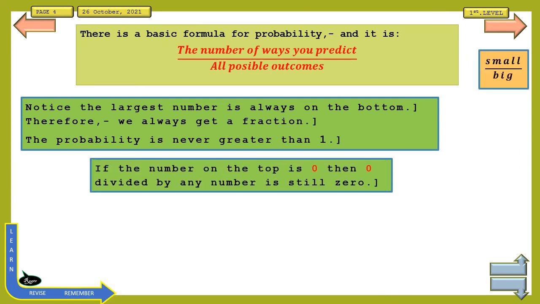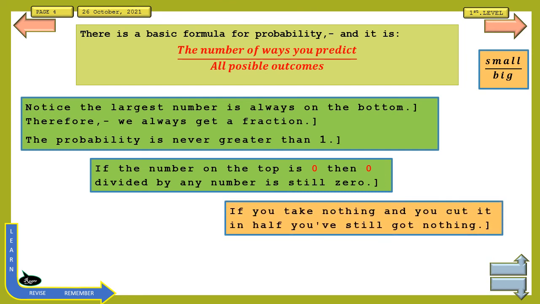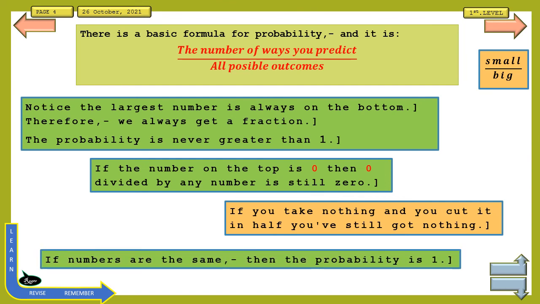If the number on the top is 0, then 0 divided by any number is still 0. If you take nothing and cut it in half, you've still got nothing. If the numbers at the top and bottom are the same, then the probability is 1.